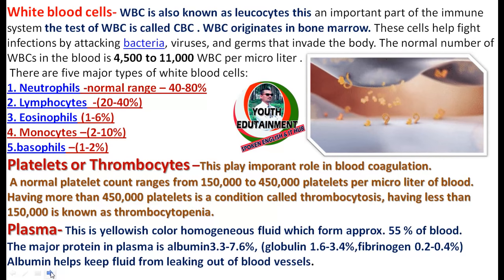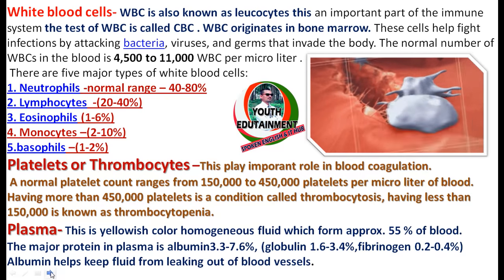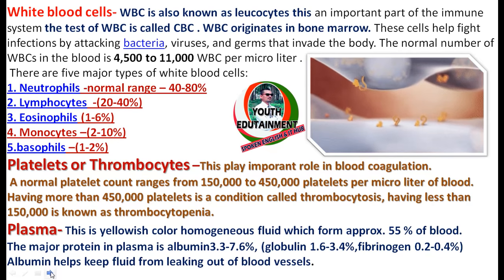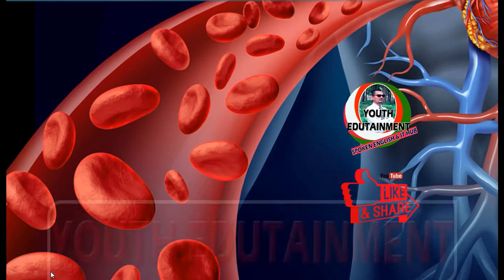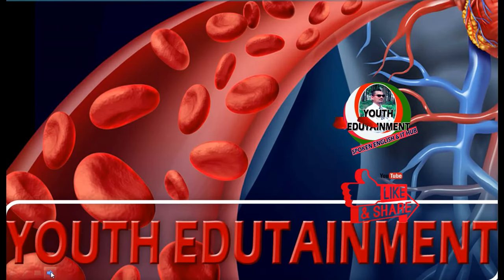Let's come to know about plasma. This is a yellowish color homogeneous fluid, forming approximately 50% of blood. Next thing is that we will talk about the blood group.